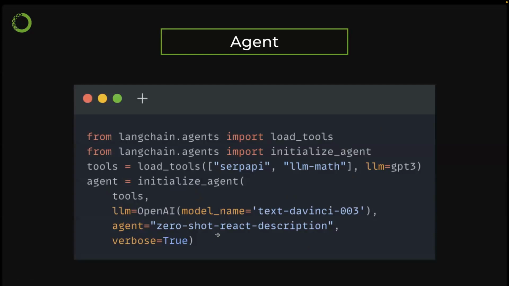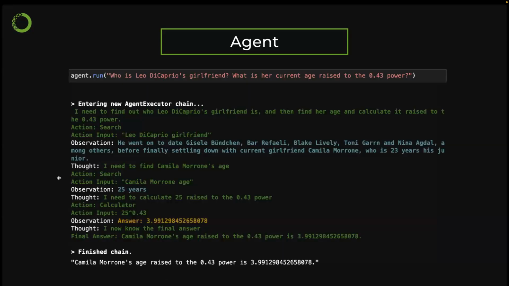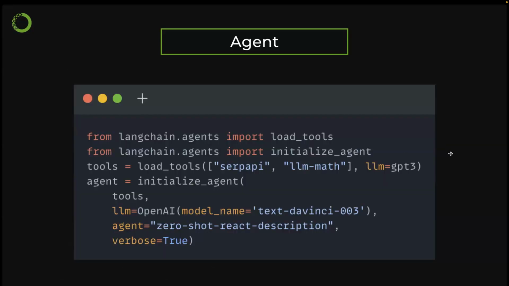This agent is a zero-shot ReAct description agent, which is the default agent LangChain provides. LangChain actually provides four different agents. This is the default, which is a ReAct framework, and that's why ReAct is there. I'll explain what the ReAct framework is in the next slide.